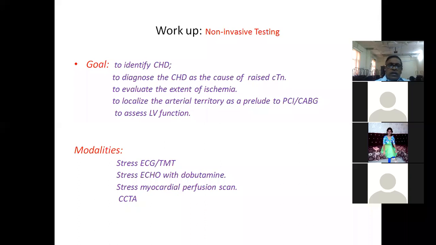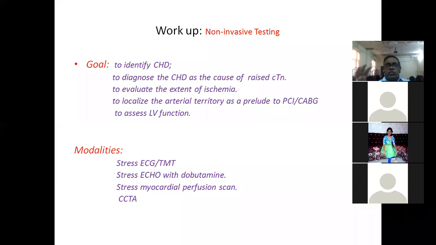Then, to diagnose coronary artery disease as the cause of raised troponin. For example, if the patient's troponins are raised, to conclusively say that the raised troponins are because of coronary artery disease, you also have to go for evaluation. Then you have to assess the extent of ischemia. You should be able to localize the territory before going for PCI and CABG. And you should assess the left ventricular function. So these are the things which you have to assess.